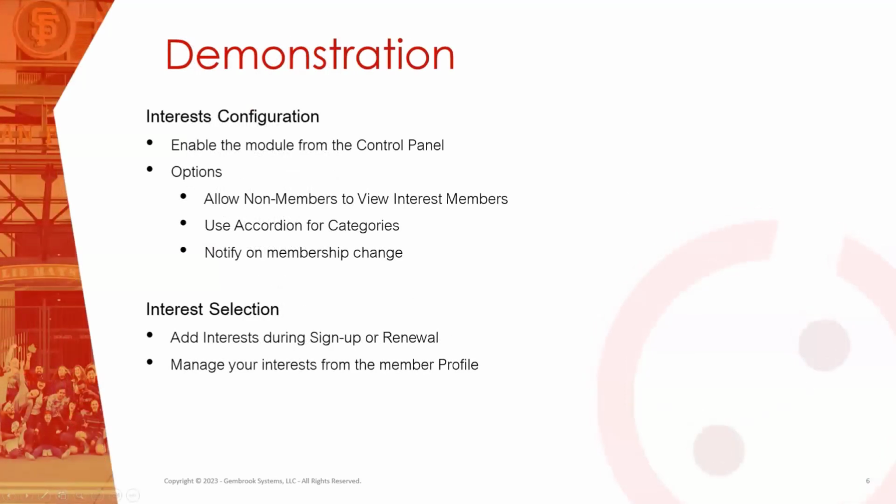All right, so without any further ado, let's go ahead and hop over to our demonstration portion. Let's get into it. I'm going to change my screen here in just a minute, but the first thing we're going to take a look at is the initial configuration of the interest module. So we turn that module on using the control panel options button, and then we'll look at the different configuration options when it comes to interests.